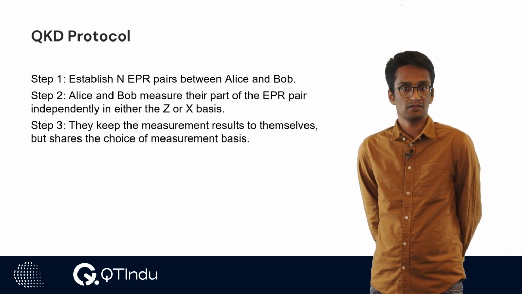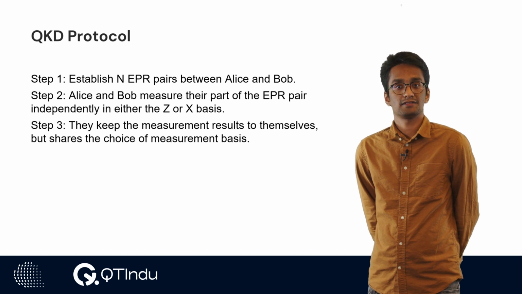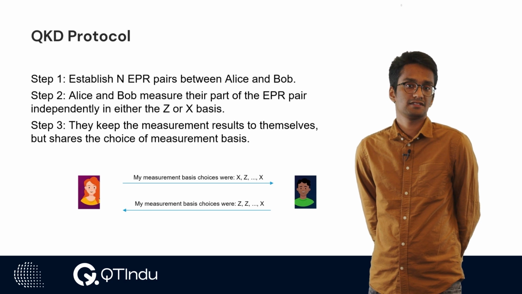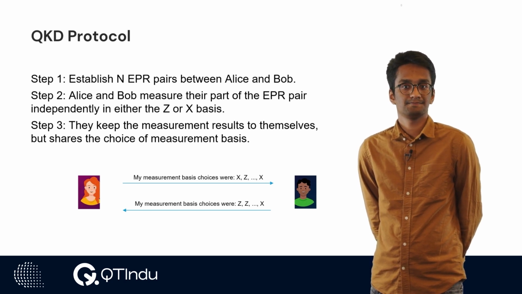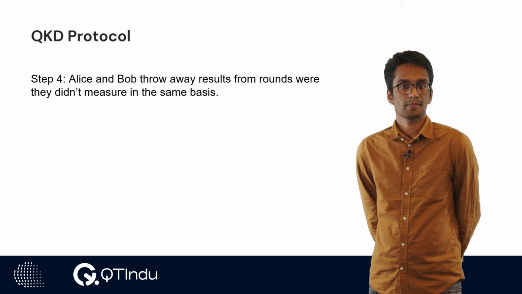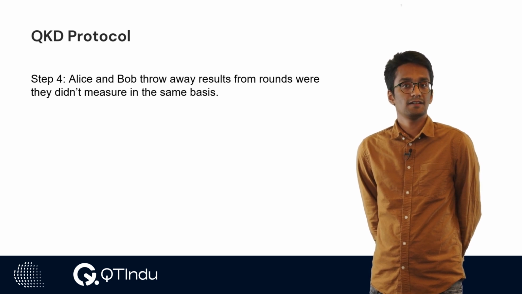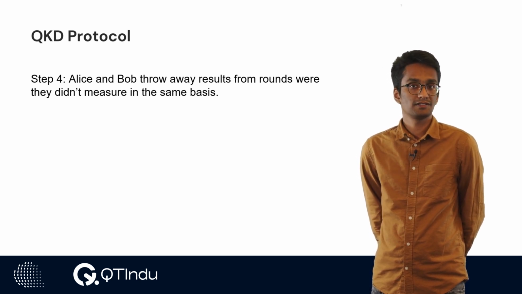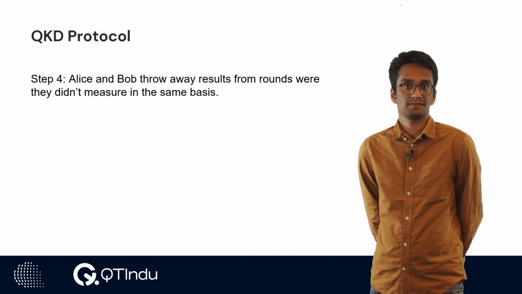In the next step, they keep the measurement results to themselves, but share the choice of measurement basis. So Alice and Bob each share their choice of basis with one another at the same time. In step 4, Alice and Bob throw away the results from rounds where they didn't measure in the same basis. They are only interested in the rounds where they measured in the same basis.